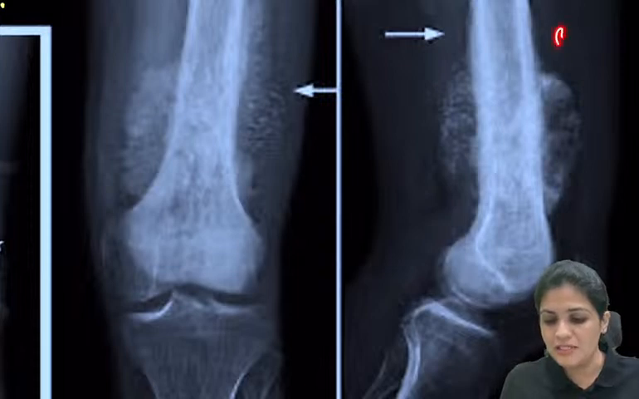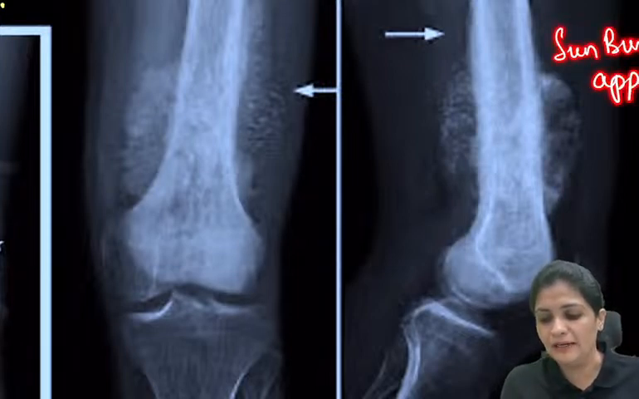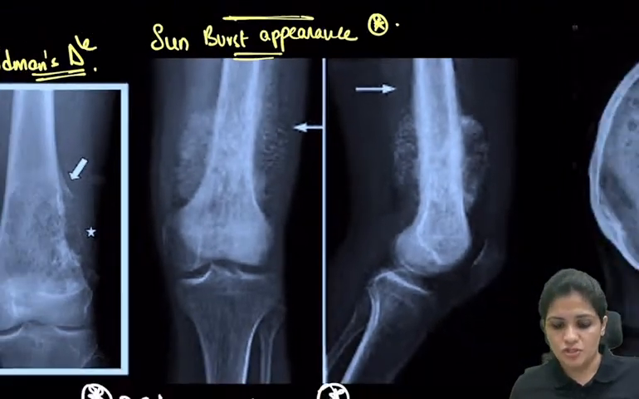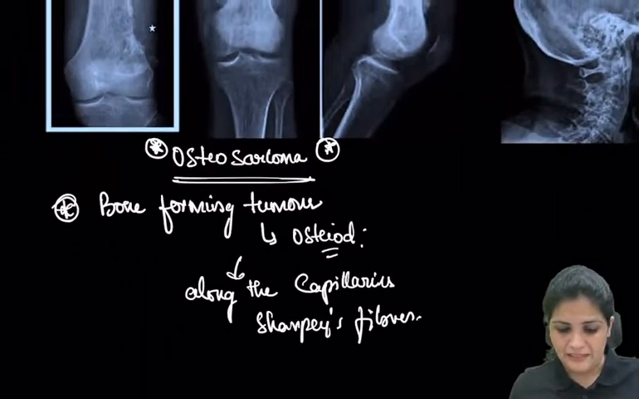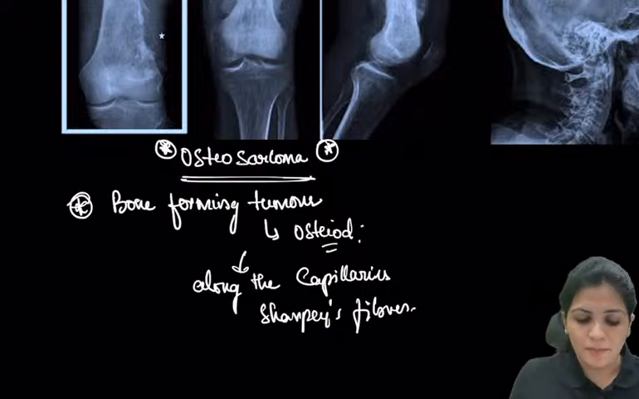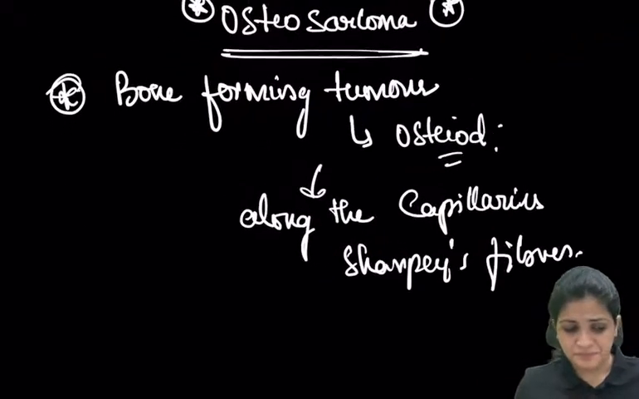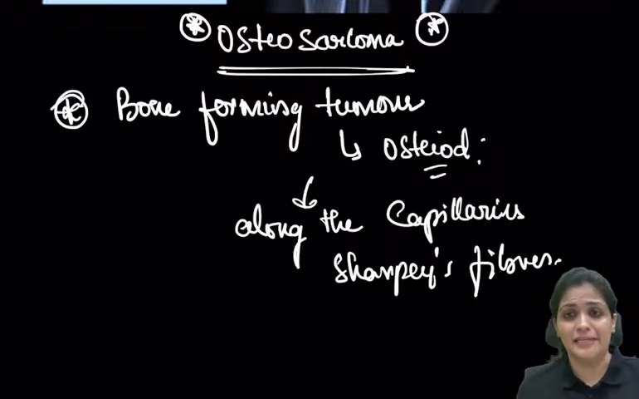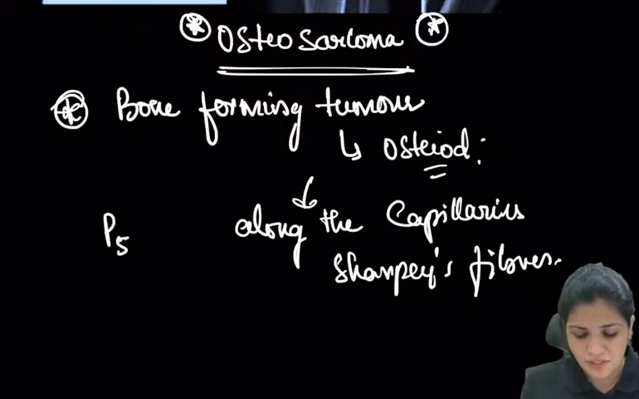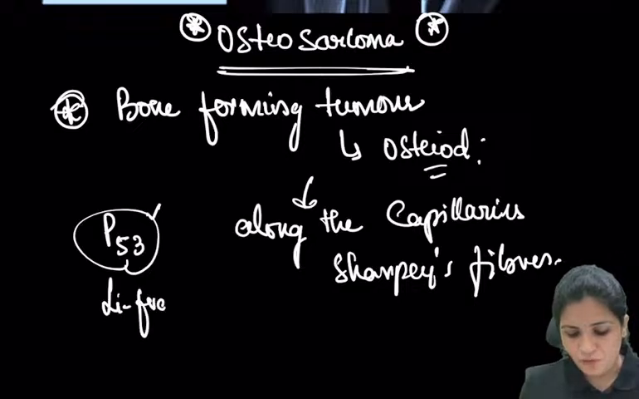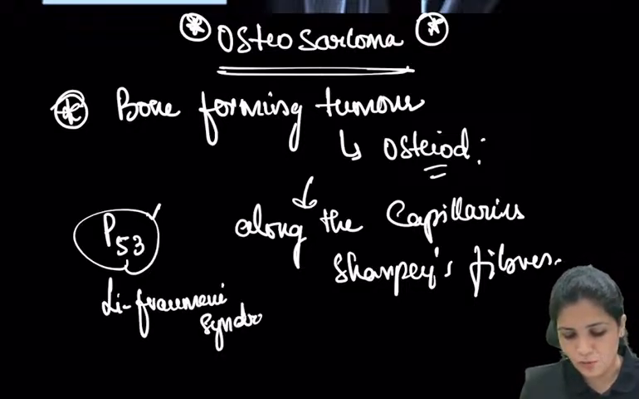This also gives a sunburst appearance. Very, very important exam question: what are the osteosarcoma findings? That is the sunburst appearance and Codman's triangle, right? So these two are very, very important. And which gene is it associated with? Sometimes it is associated with P53. That is Li-Fraumeni syndrome.